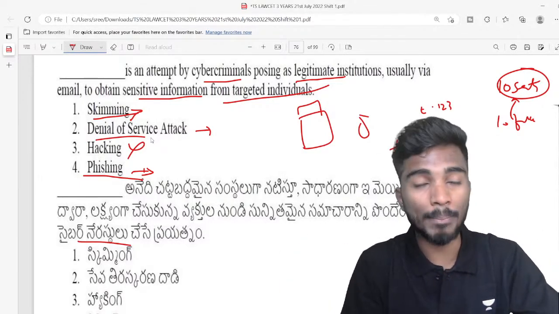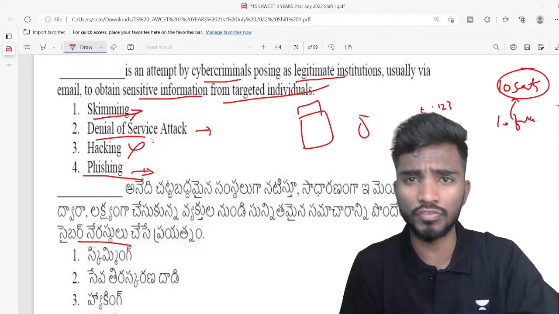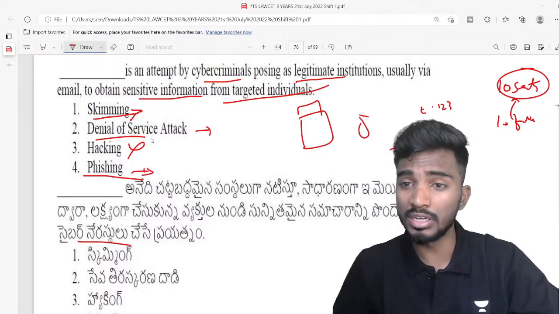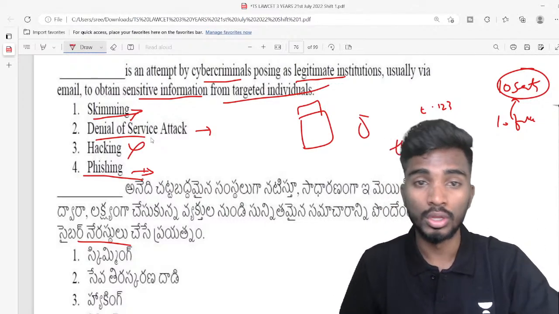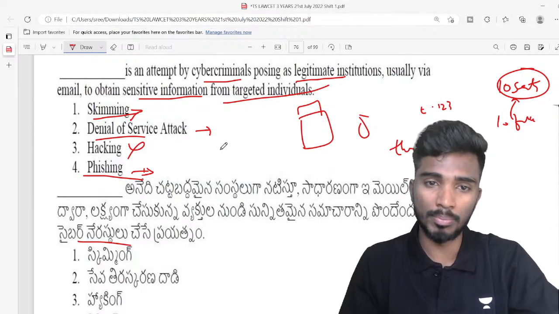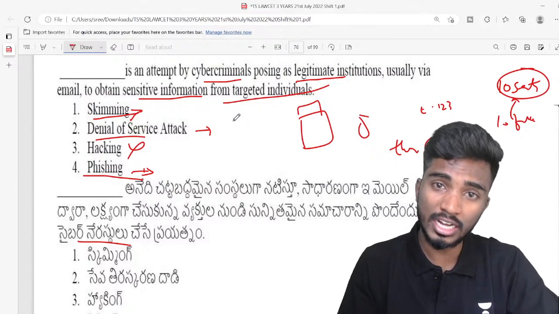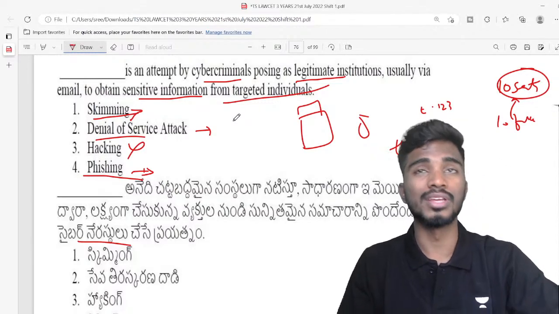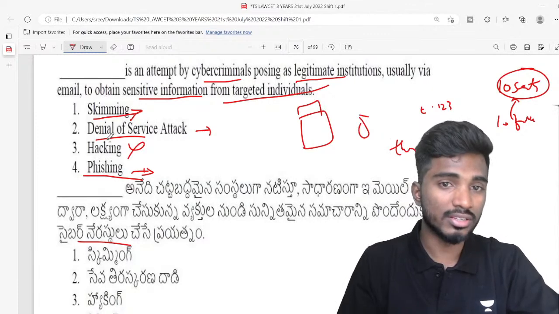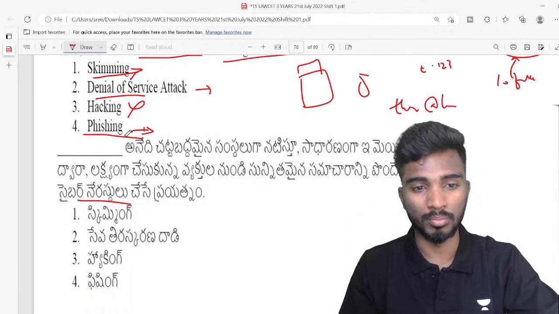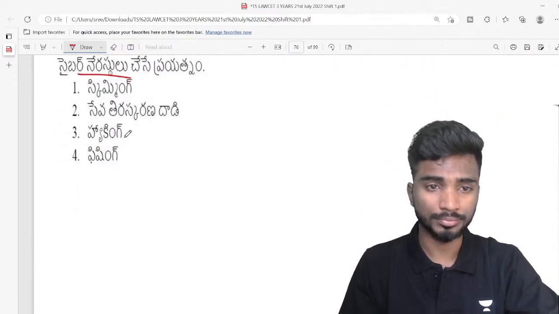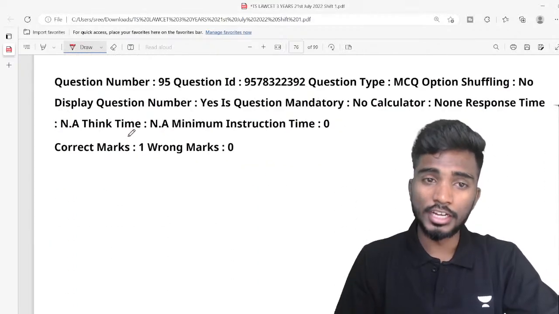This happens on Big Billion Days of Flipkart and Amazon also. People will try to restrict the purchasing of normal people like you and me. You and me want to purchase, there is only limited stock. When somebody else creates fake computers and shows that he's buying, that is a denial of service attack. Okay, these are certain important cyber terms which you have to remember. I hope these are clear, right?